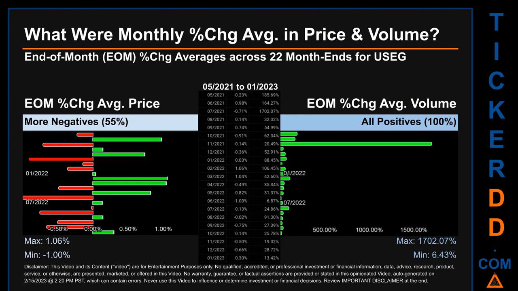Price saw an end-of-month max of 1.06% in average percentage change along with a minimum of -1.00%. For volume, the maximum and the minimum monthly percentage change were respectively 1702.07% and 6.43%.